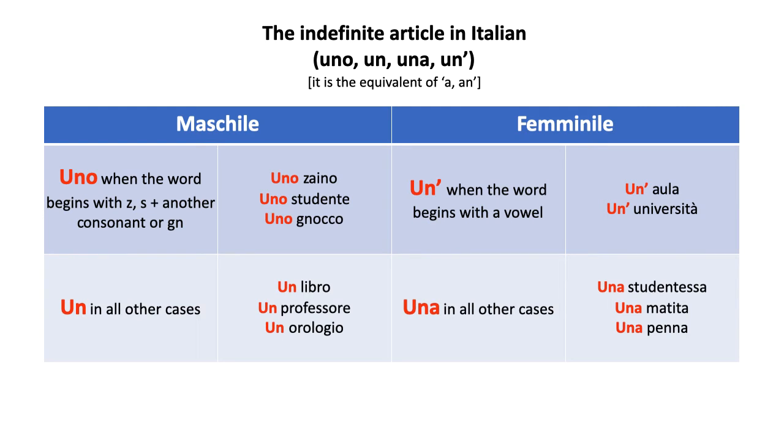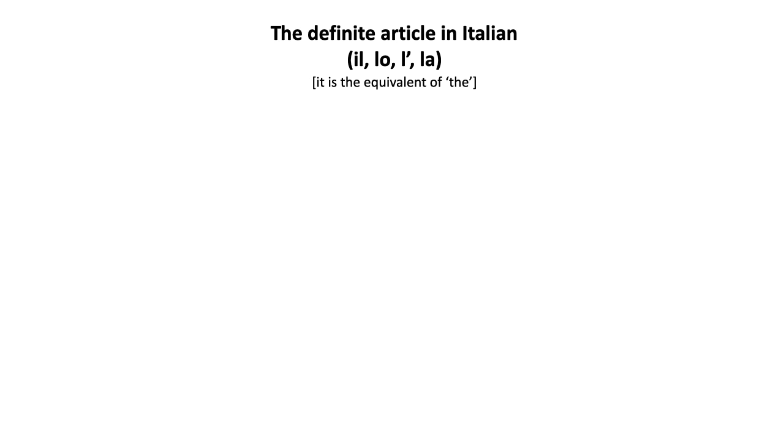Okay? This is the indefinite. How about the definite? Again, you have 4 options. You can use il, lo, l apostrophe, or la. And it is the equivalent of the. It is the article that tells you that you're talking about something specific.